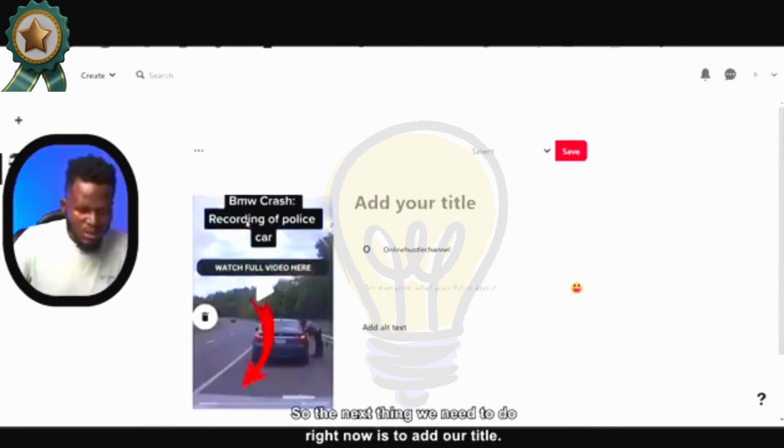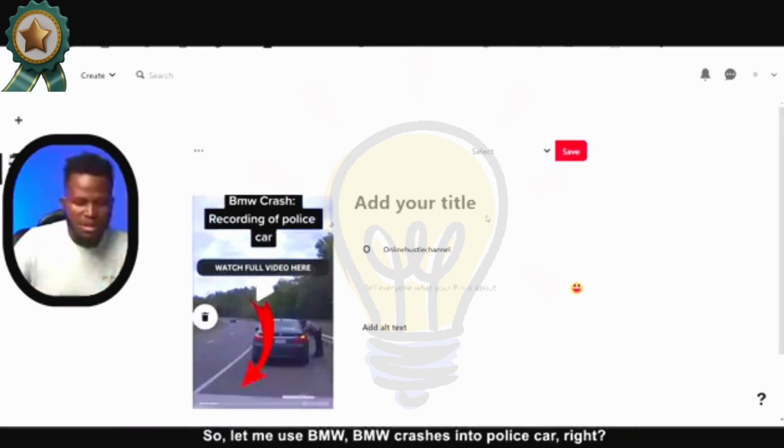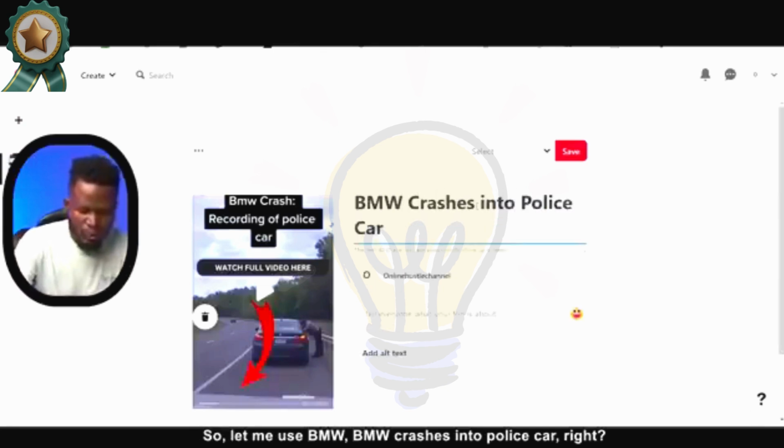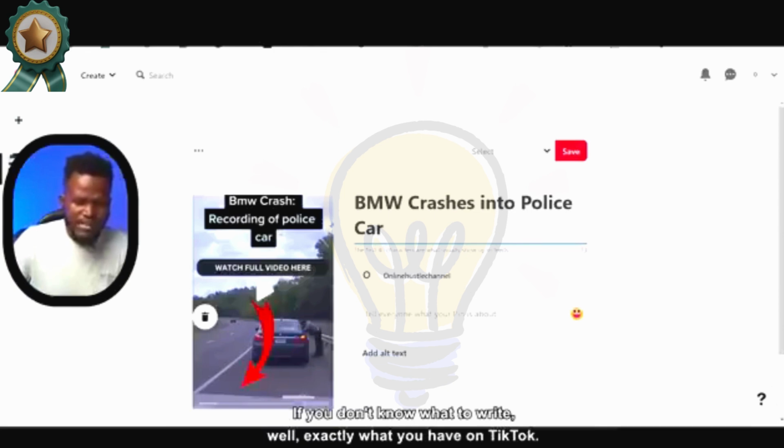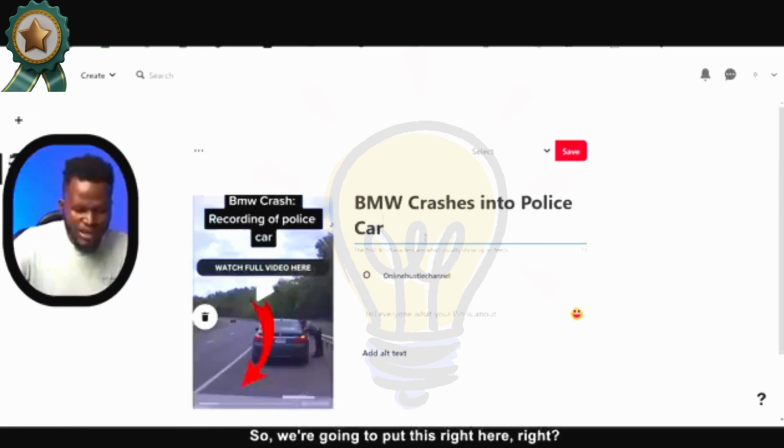The next thing we need to do right now is add our title. We need something very striking and clickbaity. So let me use "BMW crashes into police car." If you don't know what to write, use exactly what you have on TikTok. The fact that it's working on TikTok and getting a lot of views will also work right here. So we're going to put this right here.